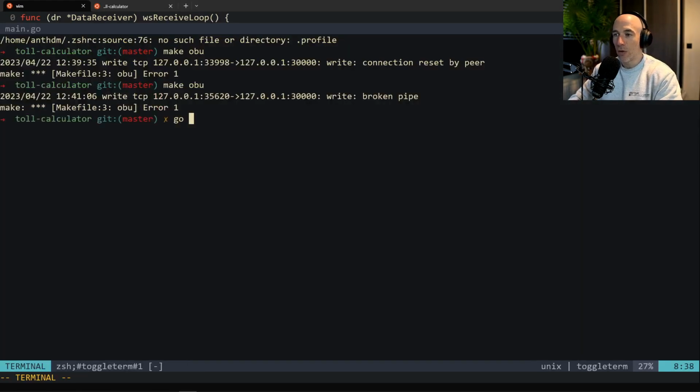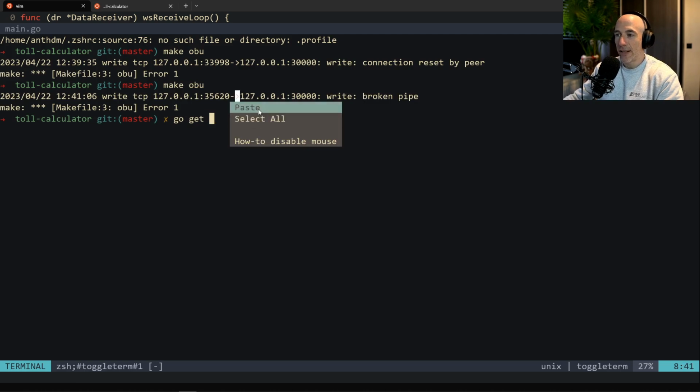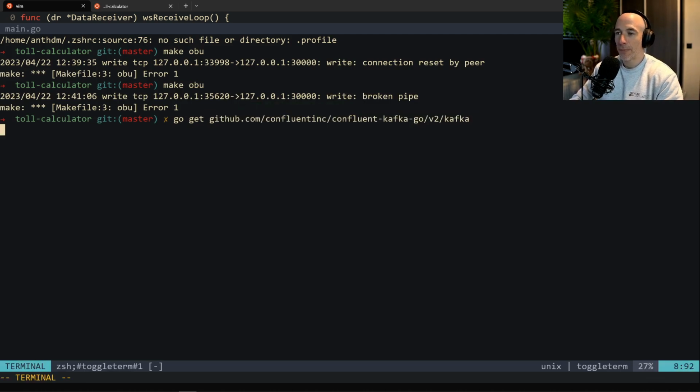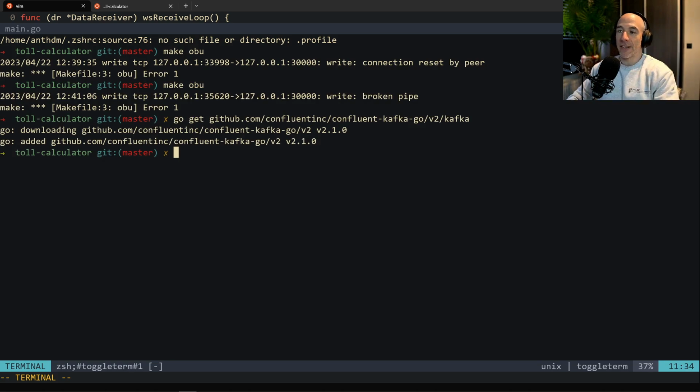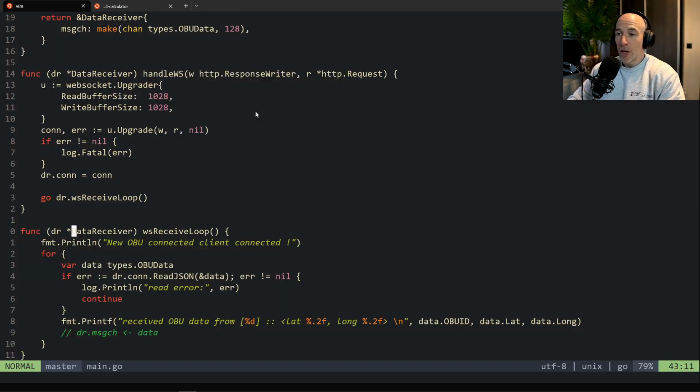We're going to say go get and then paste in this thing. Press enter. It's going to install this beautiful package for us. It takes a while because it's a pretty beefy package. Yes, we are done. So we have installed that.